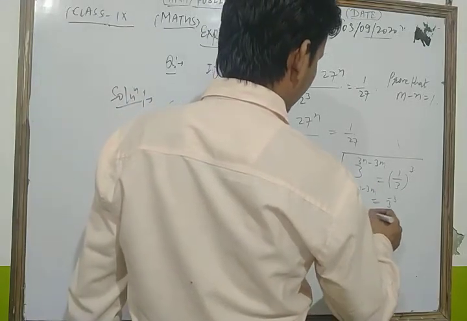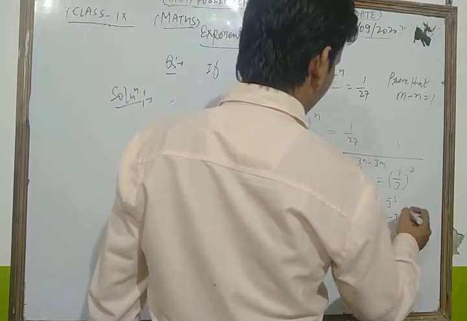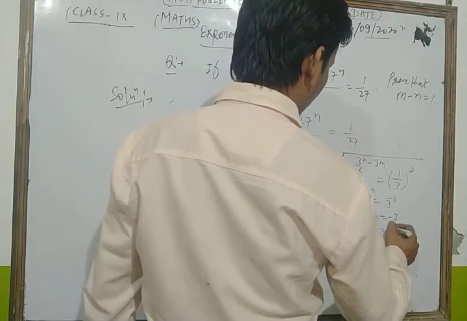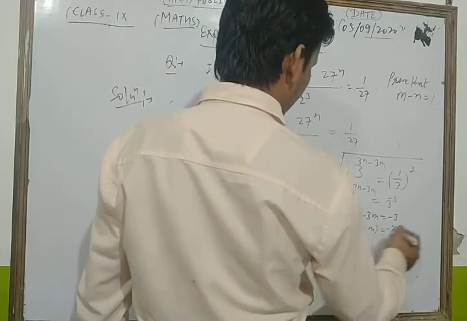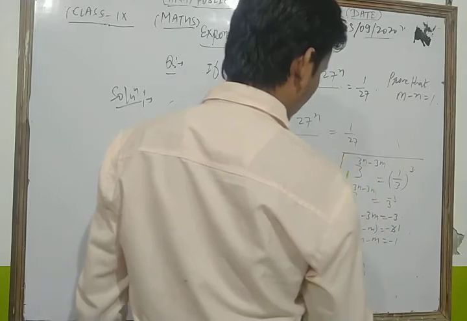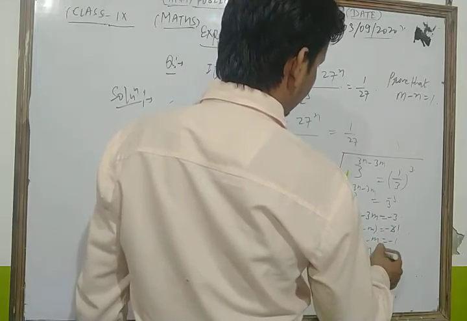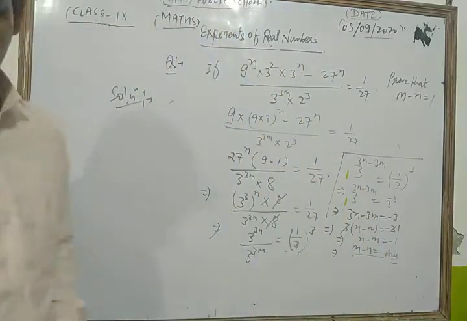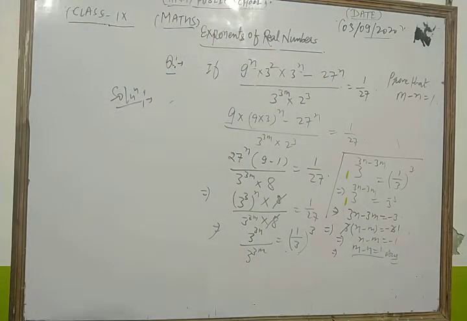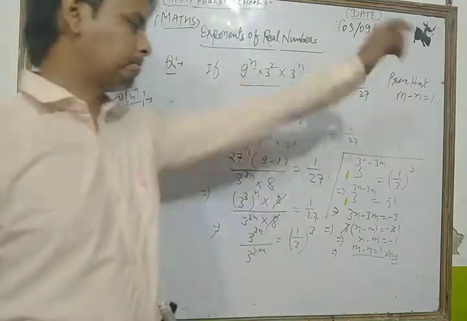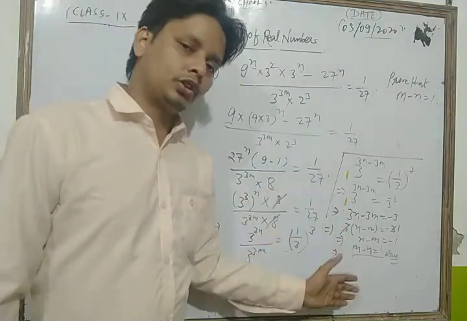Comparing both sides, we get 3n minus 3m is equal to minus 3. Now we take 3 as common, so we get n minus m is equal to minus 1. Minus 3 cancels on both sides, so n minus m is equal to minus 1, or m minus n is equal to 1. This is our final answer. So thus, dear students, in this way we can solve this type of question.